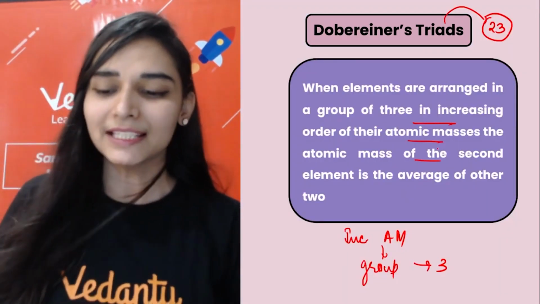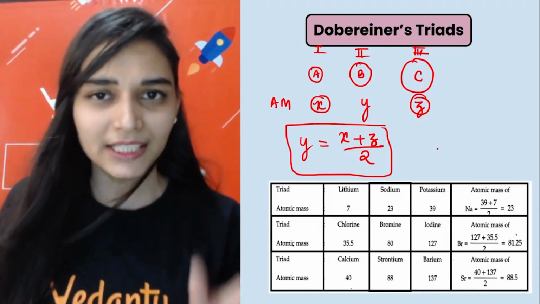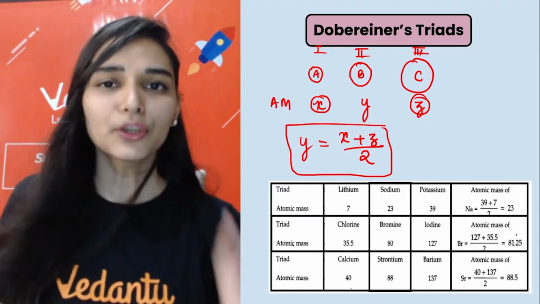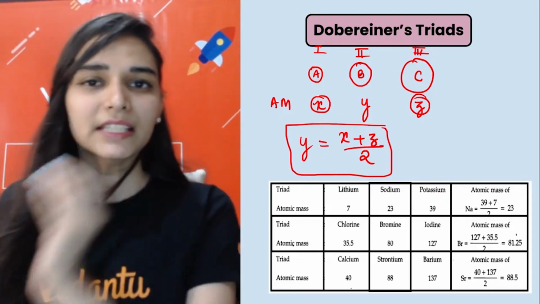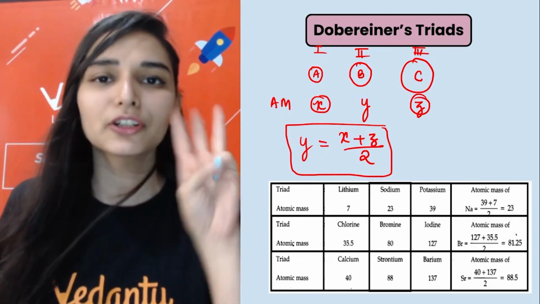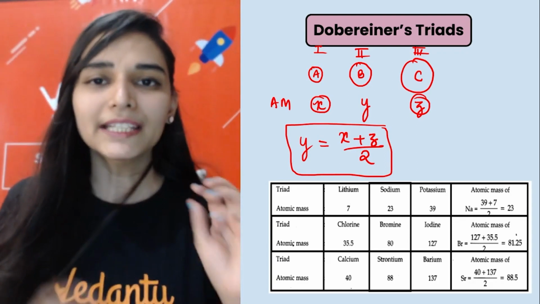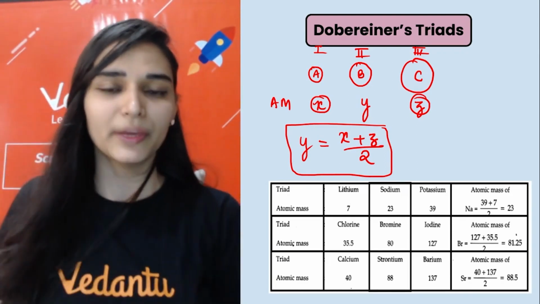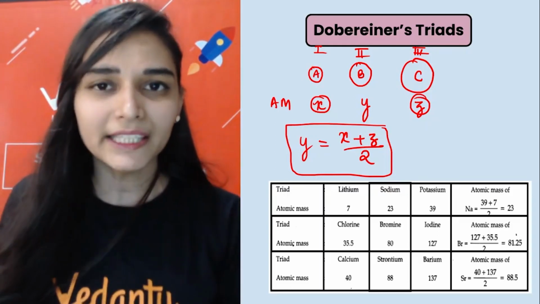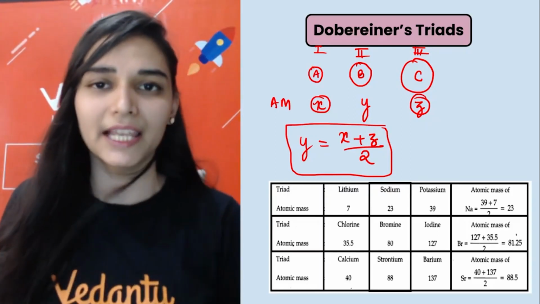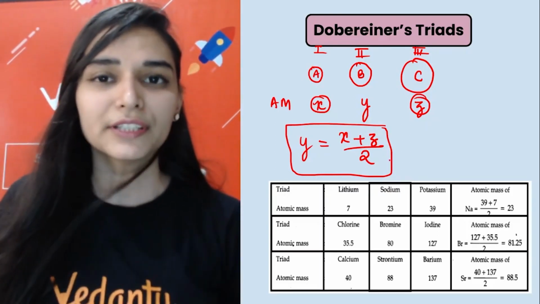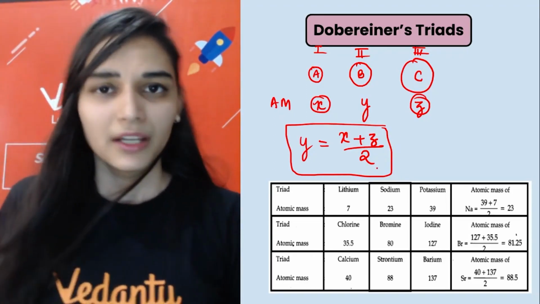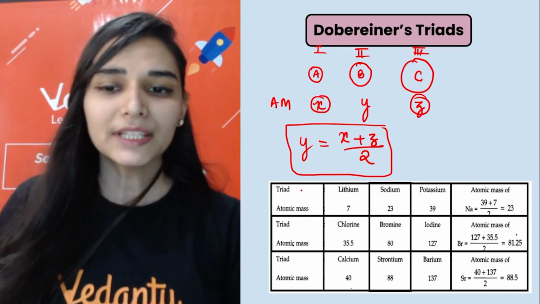It's all written here, you can just check it. I'm repeating it again because it is important, so just listen to it again. If you arrange the elements in increasing order of atomic masses in a group of three, then the average of the atomic mass of the first and third element comes out roughly equal to the atomic mass of the second element. So according to this, Y is equal to X plus Z divided by 2. Clear? Now you can take an example here.